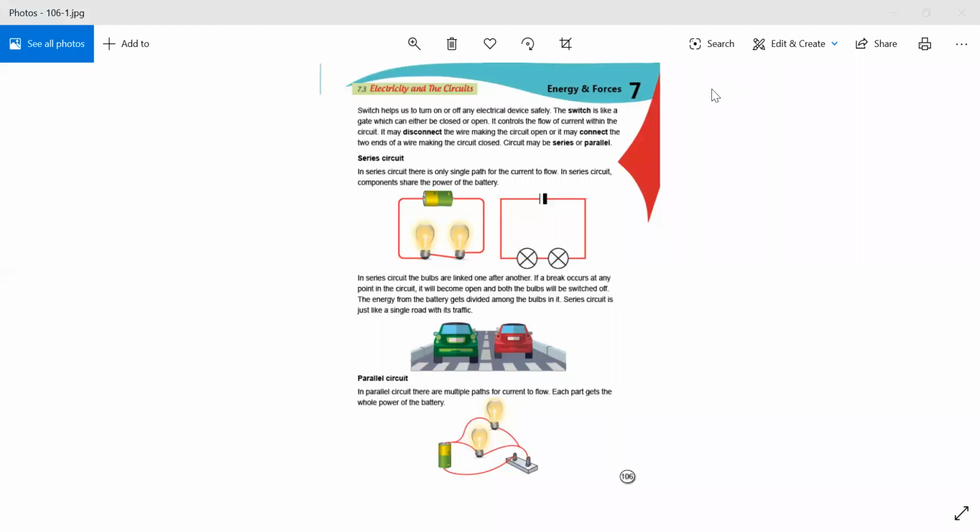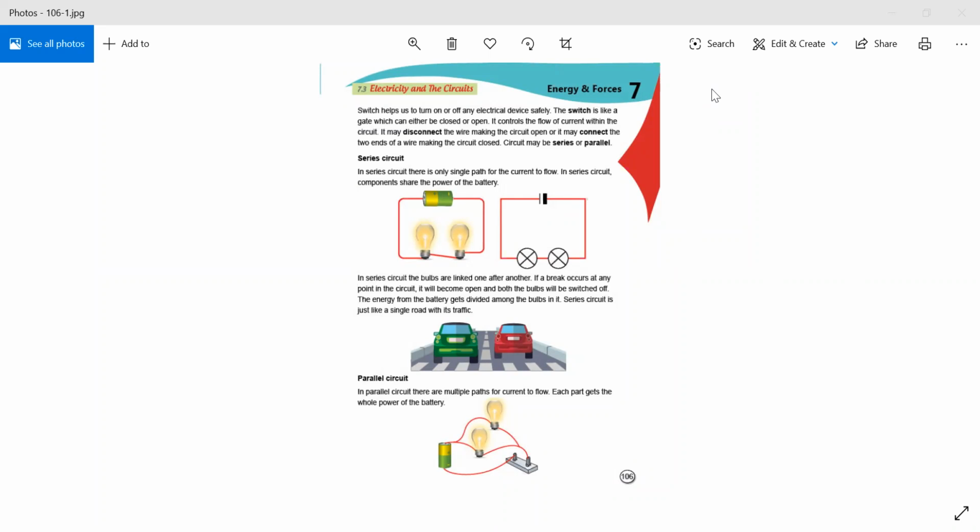Switch helps us to turn on or off any electrical device safely. The switch is like a gate which can either be closed or open. It controls the flow of current within a circuit. It may disconnect the wire, making the circuit open, or it may connect the two ends of a wire, making the circuit closed. Circuit may be series or parallel.